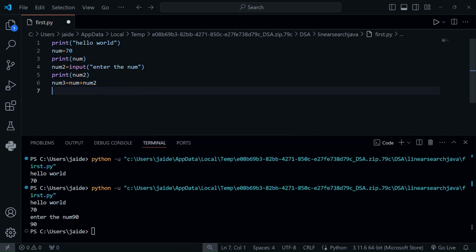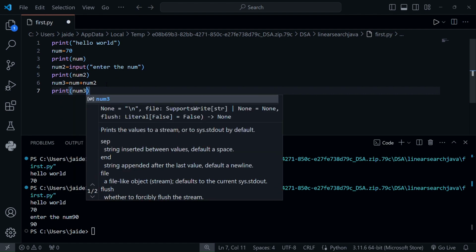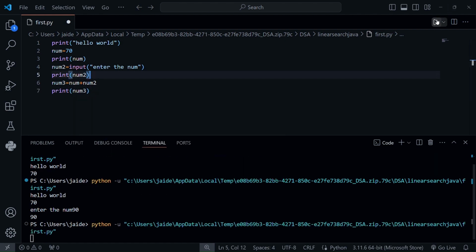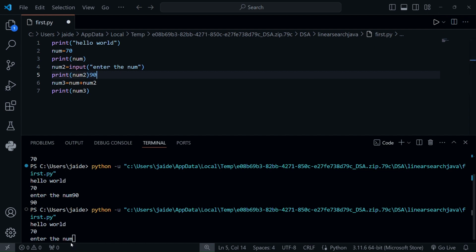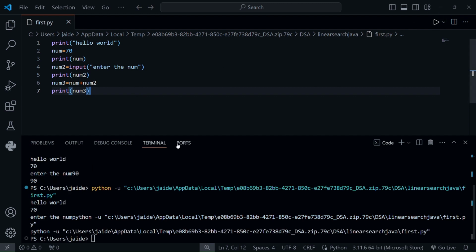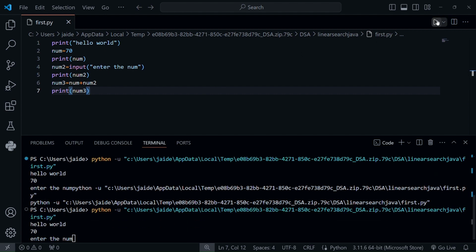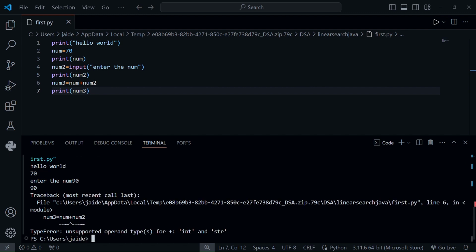So it will print num3 for me. We first save the program, then run again. So there is an error. Yes. So enter the num 90, then num plus num2. So what is the error?